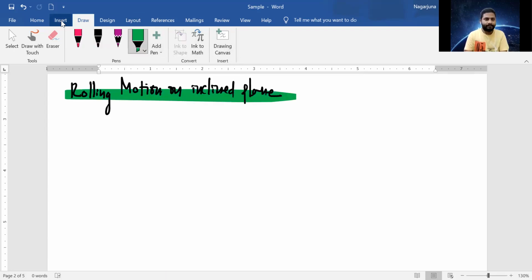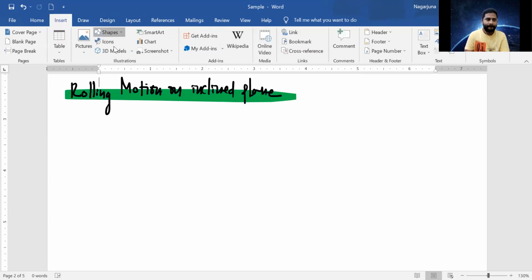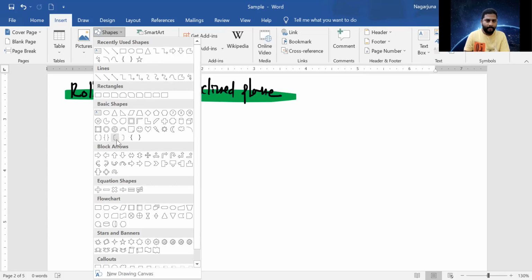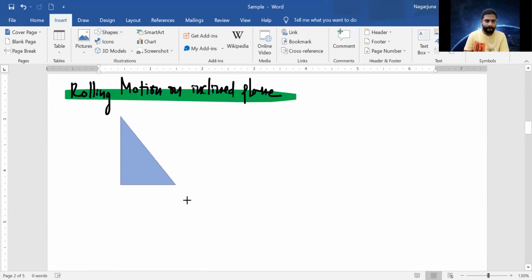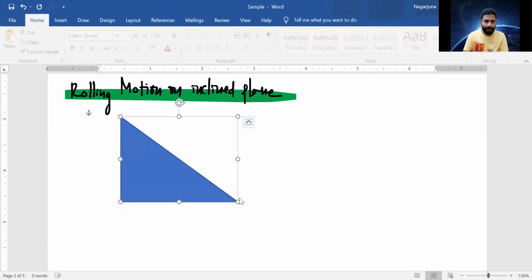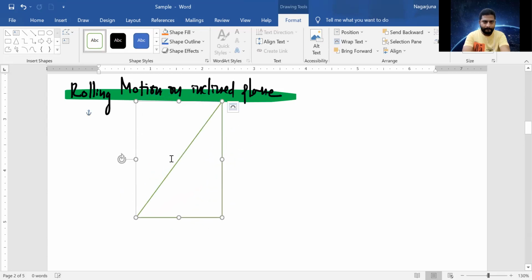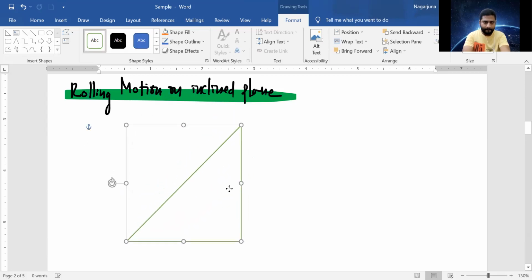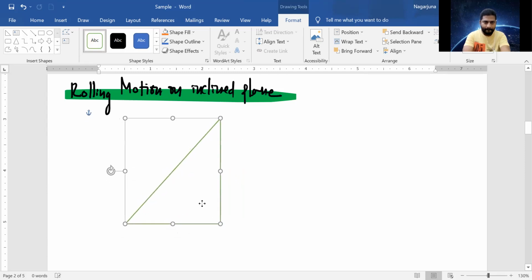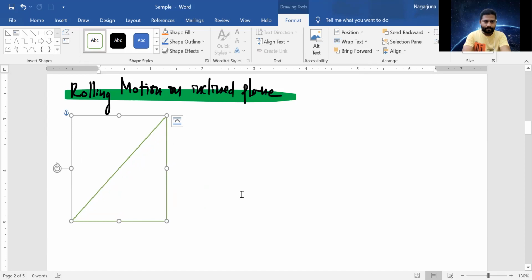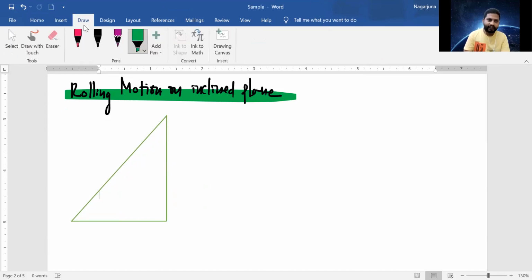Rolling motion on an inclined plane. Have a look here.